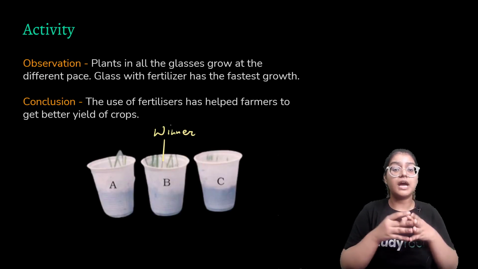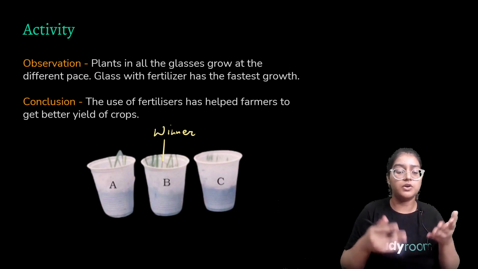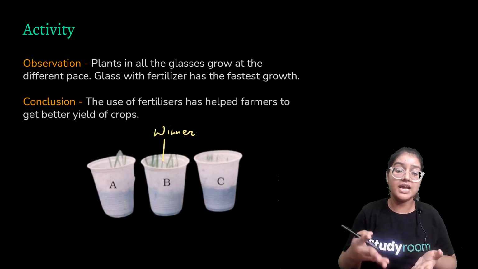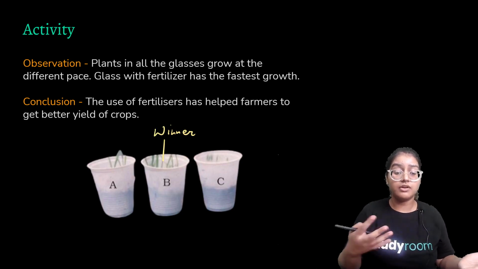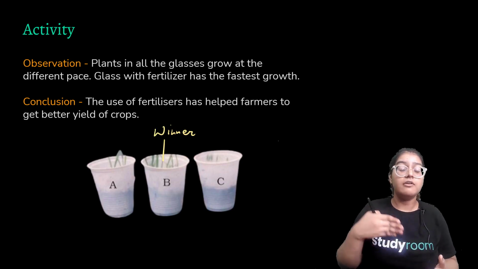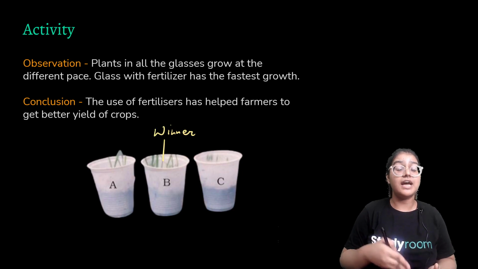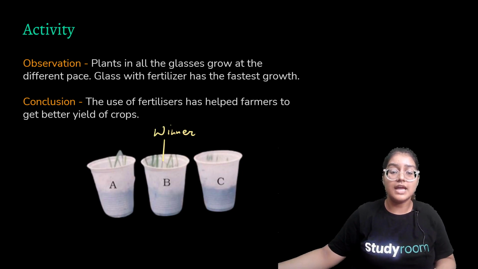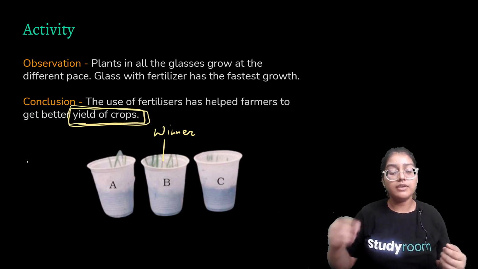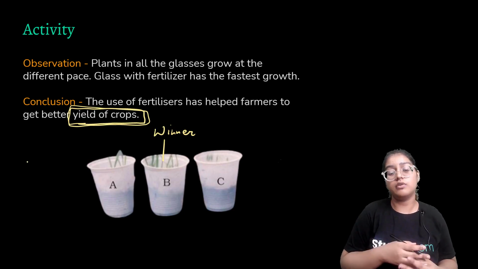So the observation: plants in all the glasses grow at a different pace. For example, A has cow dung. Cow dung is a manure. B has fertilizer. So urea is a fertilizer. So the winner would be B, because definitely fertilizers are better than manure, but they have more harmful effects than manure too. So the use of fertilizers has helped farmers to get better yield of crops. Hence, we prefer fertilizers over manure. But nowadays, we'll discuss this, why fertilizers are used over manures.